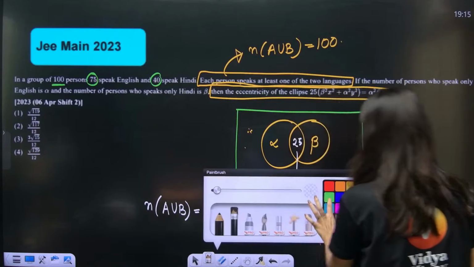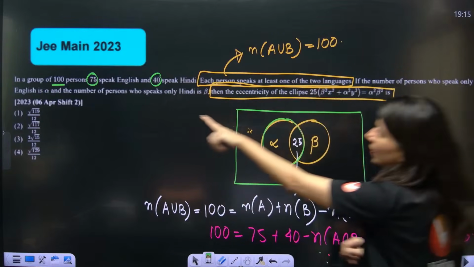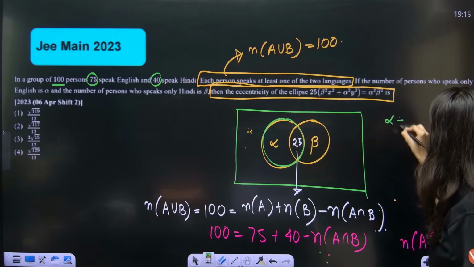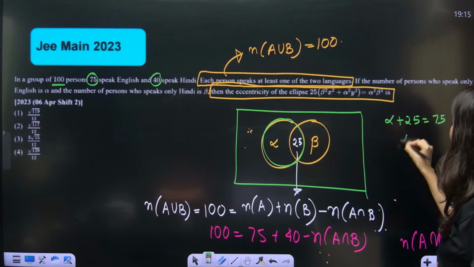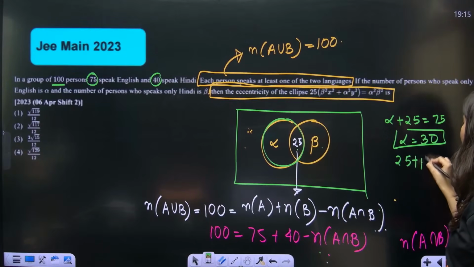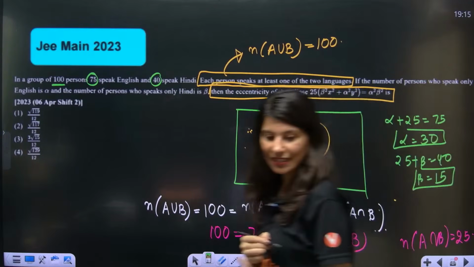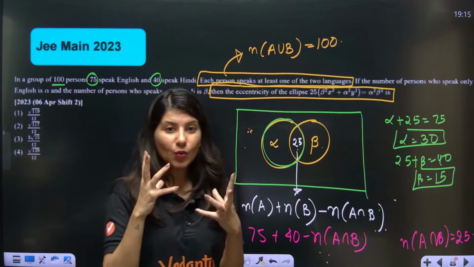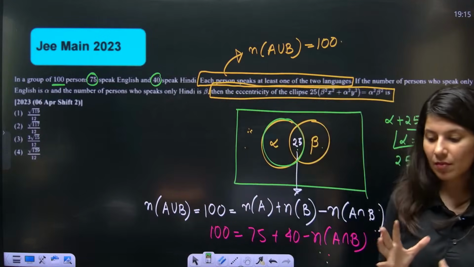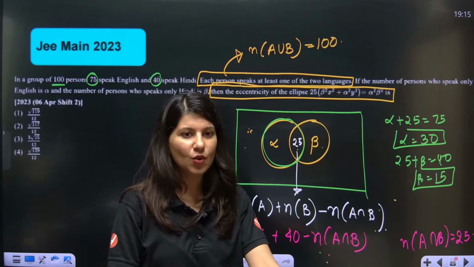Now tell me one thing. This whole first circle should be 75. The sum of alpha plus 25 is 75. Yes or no? So alpha will be 30. Similarly, 25 plus beta will be what? 40. So beta is nothing but 15. So alpha is 30, beta is 15, is the right answer. Can you see how nicely you can do the problem if you know the Venn diagram approach? The Venn diagram approach is very good and pretty much necessary also.